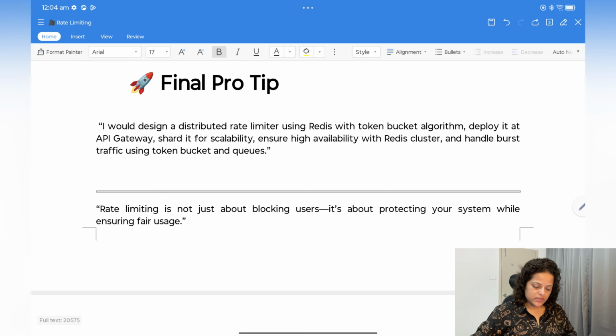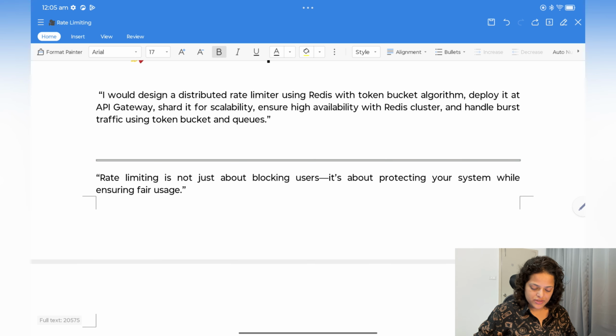And this is the final pro tip for how I would design it in an interview. You can say that I would design a distributed rate limiter using Redis with the token bucket algorithm. You have different algorithms, so I'll choose token bucket here. Deploy it at the API gateway, that is the best place. Shard it for scalability, with different replicas. Ensure high availability with a Redis cluster. Handle burst traffic using token bucket and queue. Rate limiting is not just about blocking users, it's about protecting your system while ensuring fair usage. So that's it. Thank you.